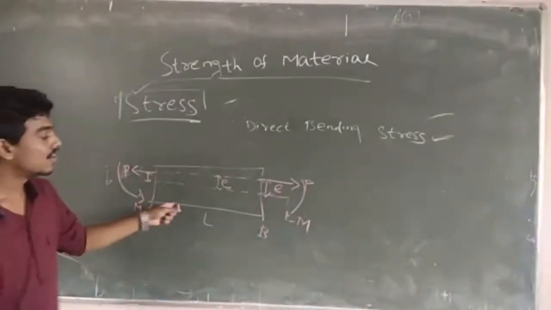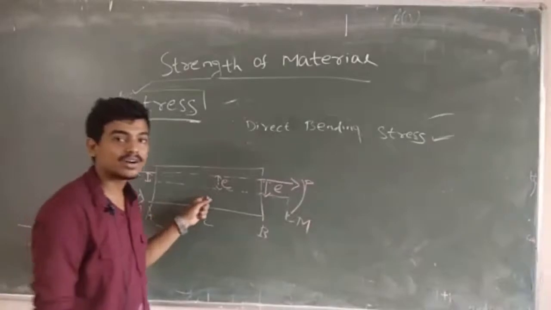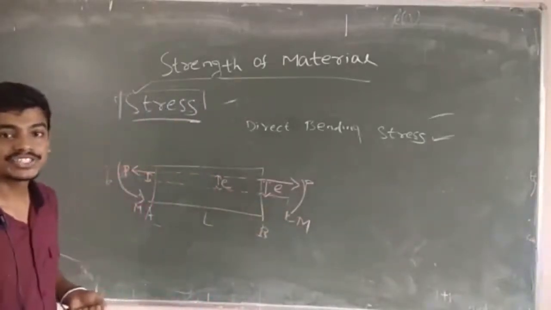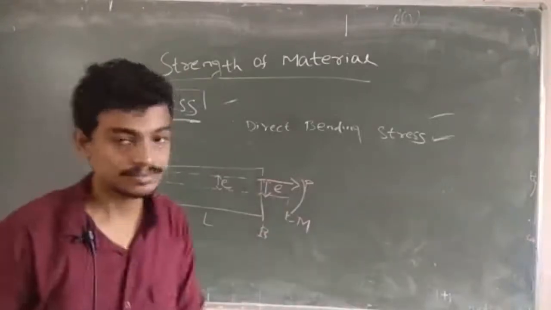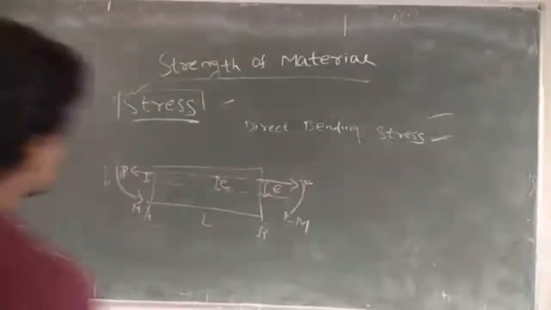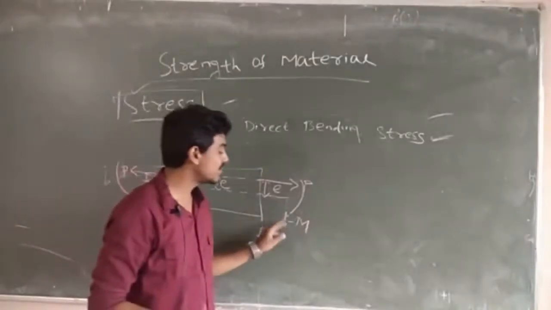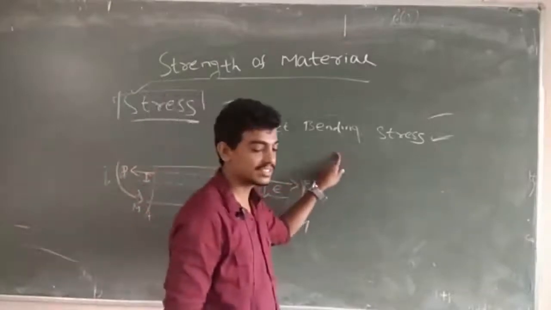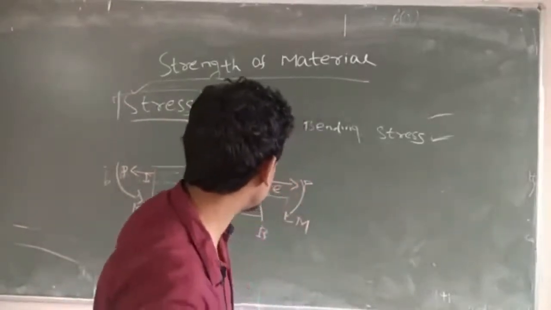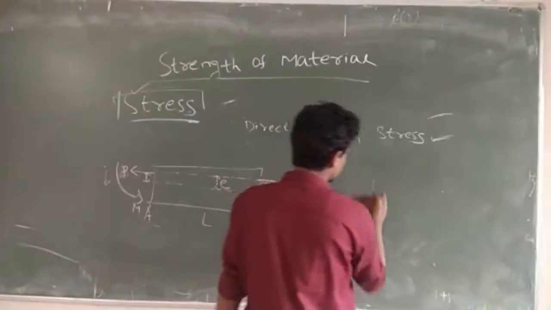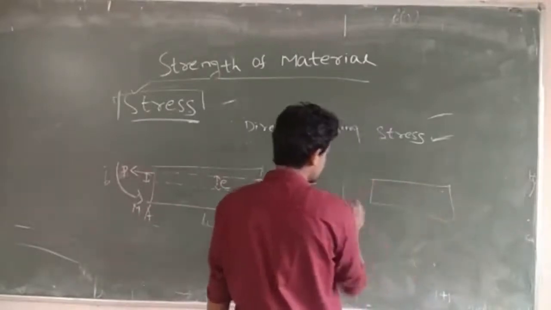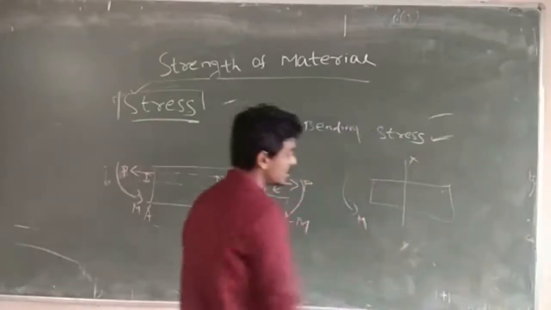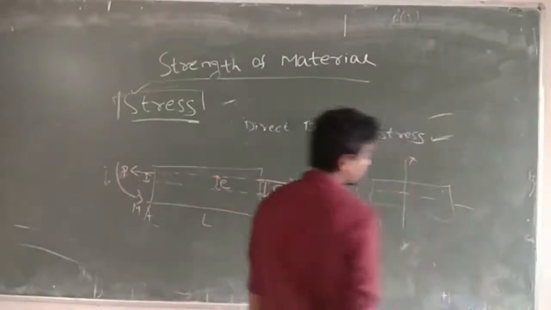Now I will teach you the effect of this moment on the bending stress. So here we will see the effect of this moment on our bending stress. I am drawing the free body diagram here. Suppose here is the body and the moment is applied here. Suppose I am taking section XX. So this is our central axis.